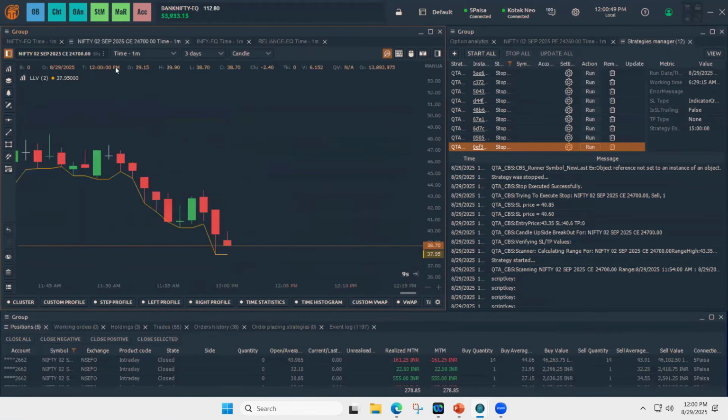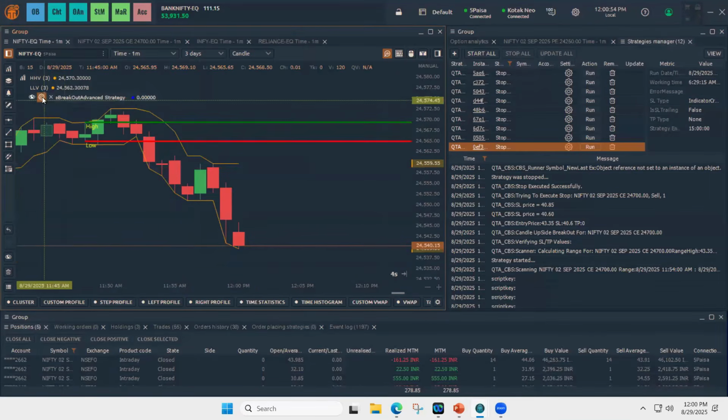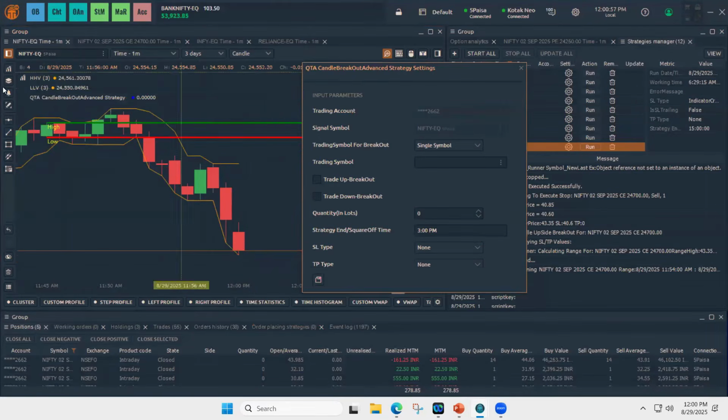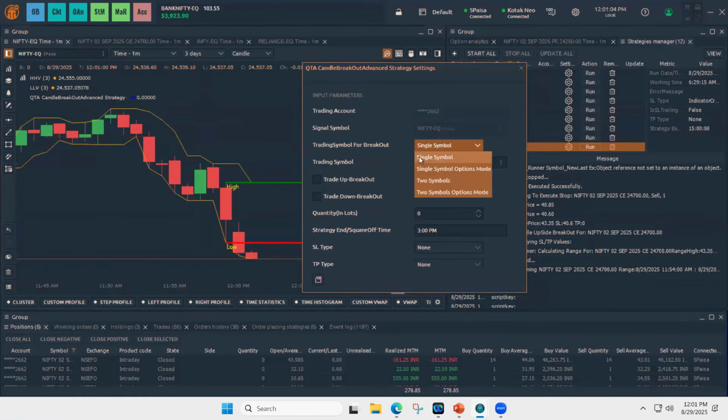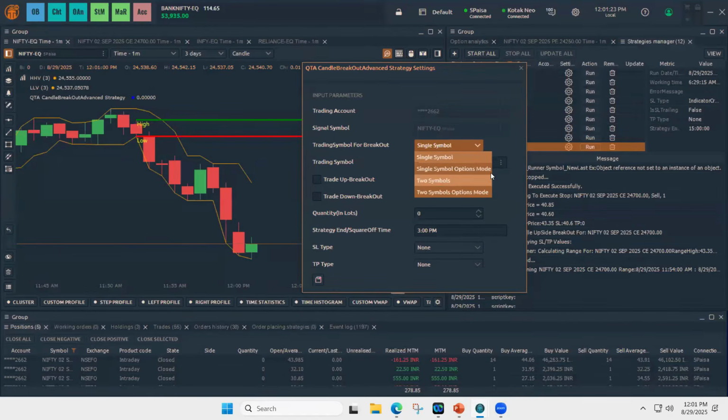So let's take an example of advanced now. Here in this case, we have highest high, lowest low values. So the signal symbol is the Nifty. Because I'm plotting candle breakout advanced on the Nifty index chart, it automatically picked the signal symbol. We have 4 options here.